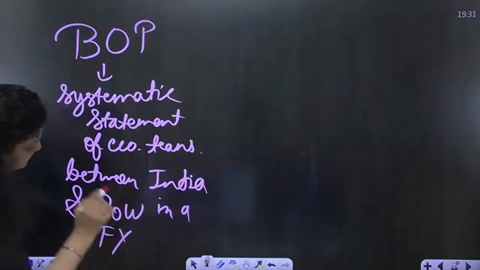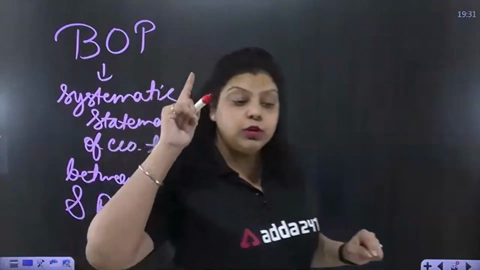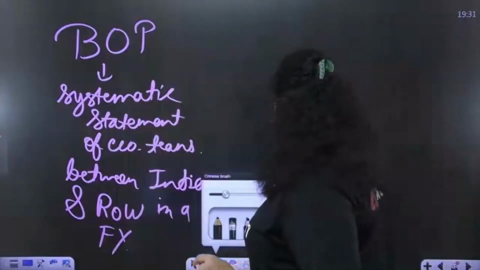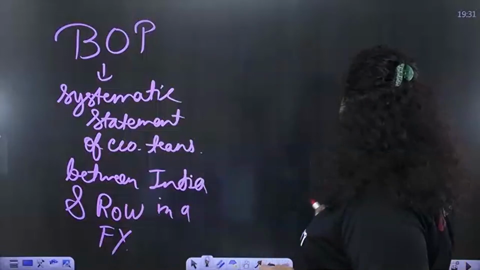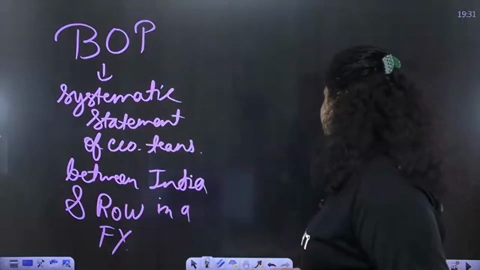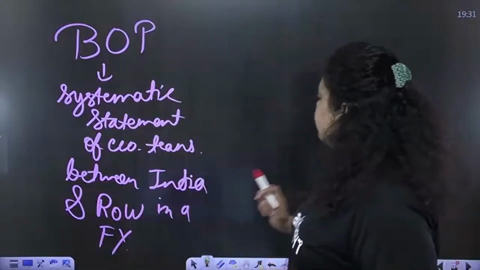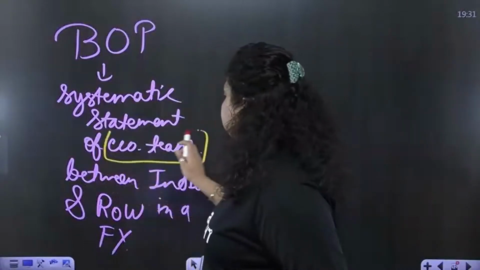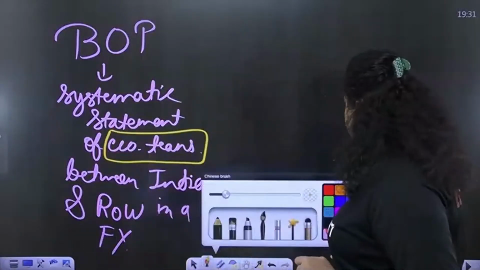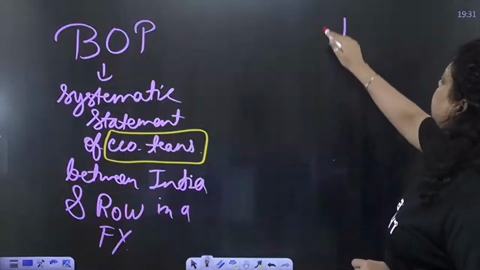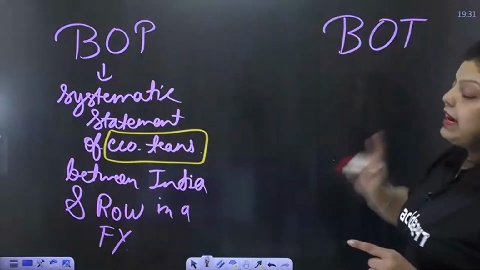In a financial year. This is balance of payment, which includes all economic transactions. This is the important thing to remember: we are talking about all economic transactions.